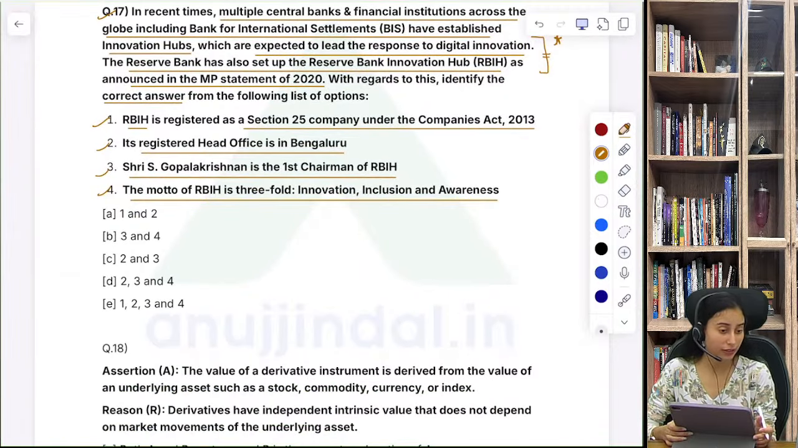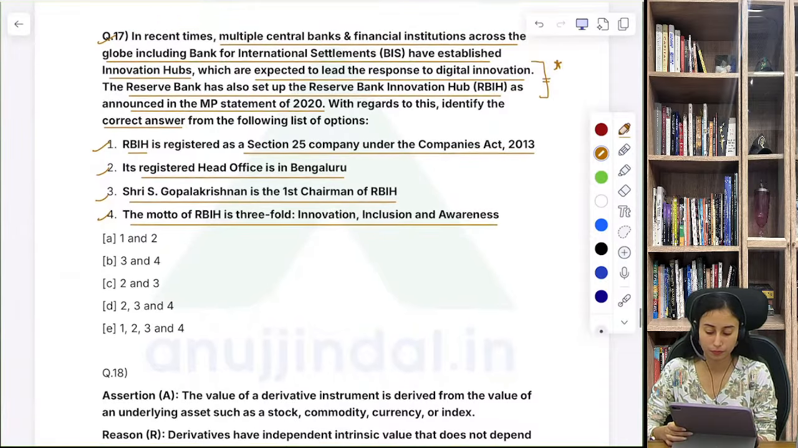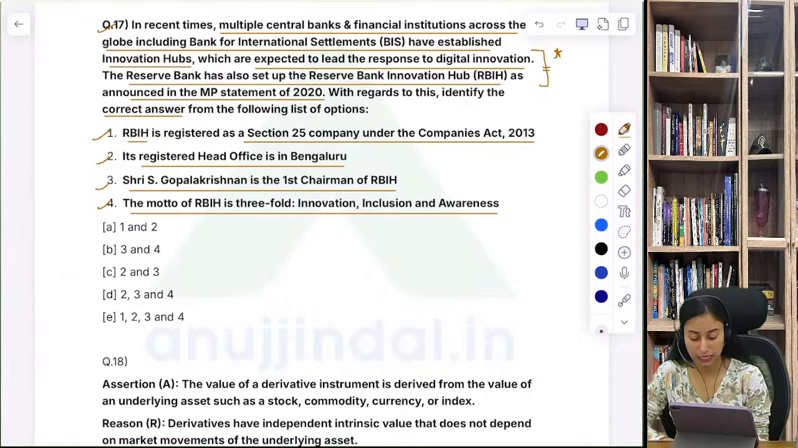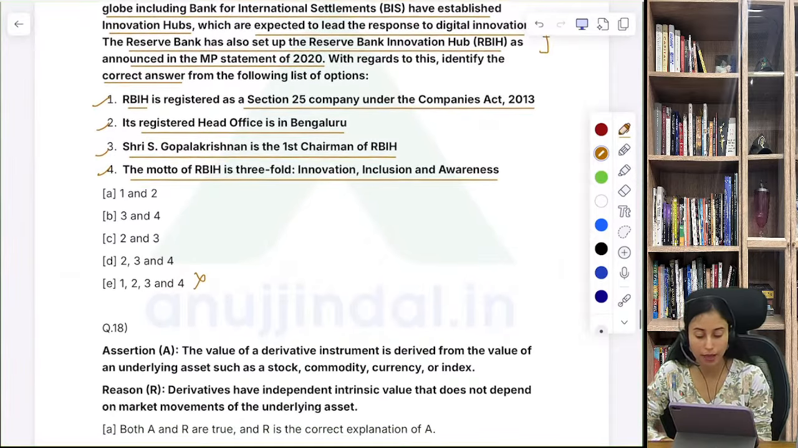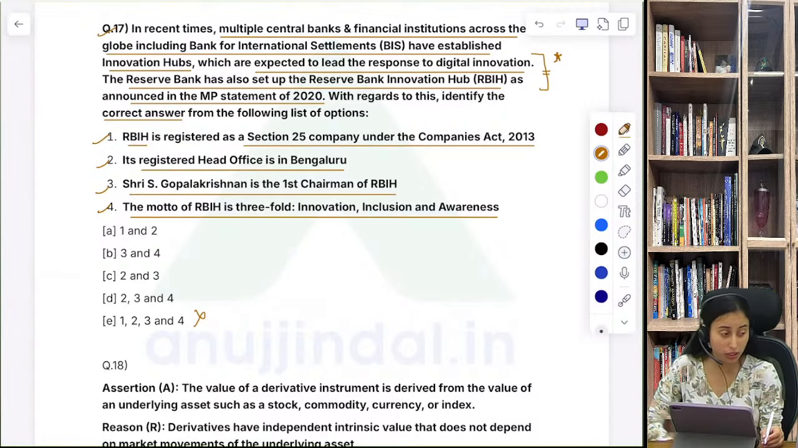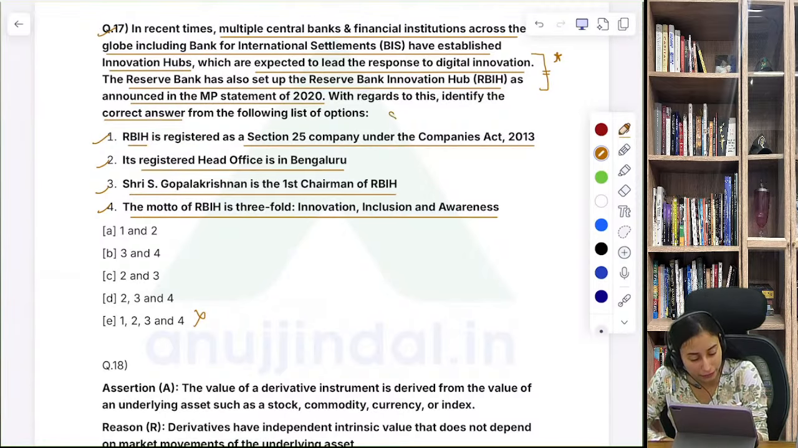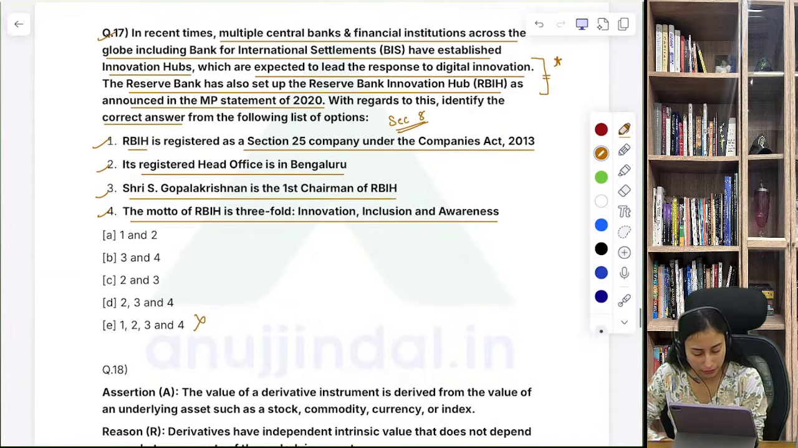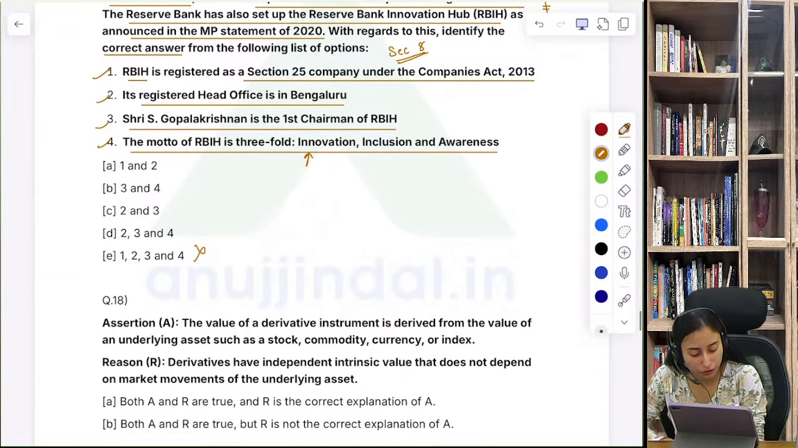I'm getting that E is the right answer in this case. Okay, no, this is incorrect. E is not a correct answer. Why? Because RBIH is registered under the Companies Act under Section 8. And what is wrong with the fourth statement? The motto of RBIH is 3 I's. You will always remember 3 I's.